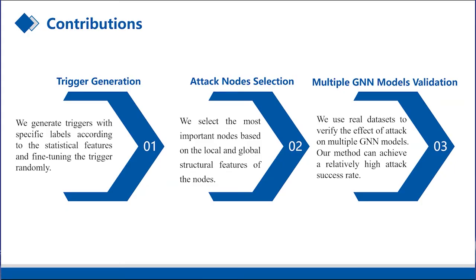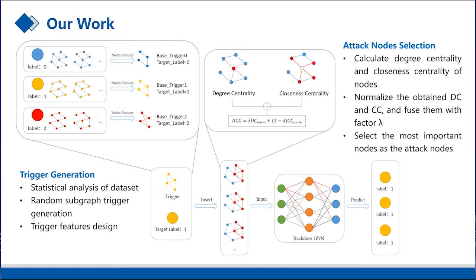To address these problems, we start the research on backdoor attacks to GNN models and focus on 3 points. That is, the generation of trigger, the selection of attack nodes, and multiple GNN models validation. The first step, we need to generate triggers. Firstly, we make numerical statistics for each category of the dataset, including the number of graphs, average density of graphs, number of nodes, degree, etc.